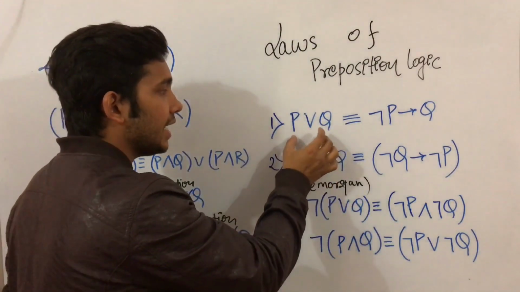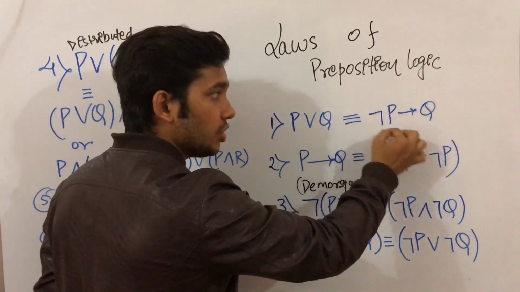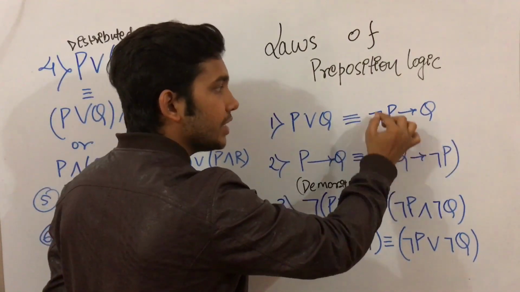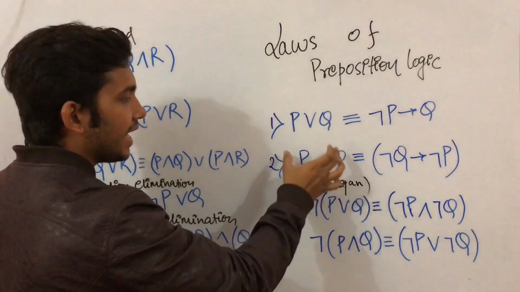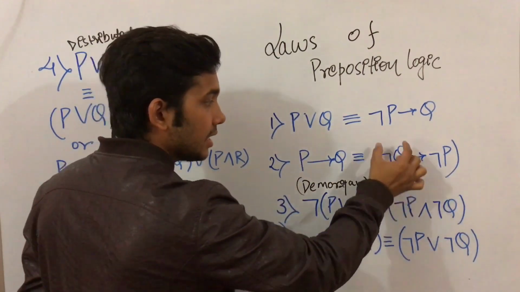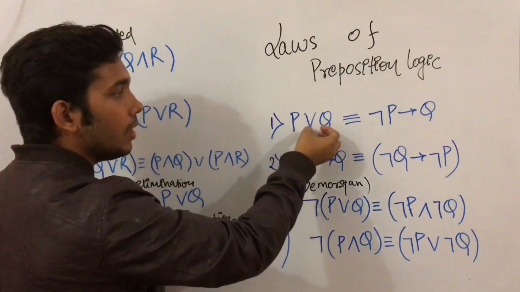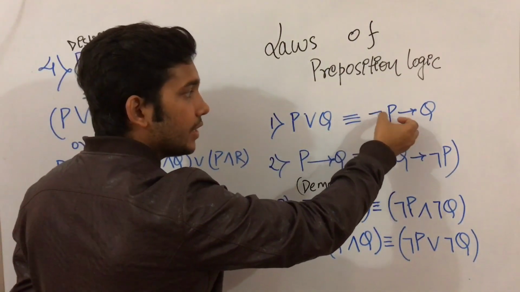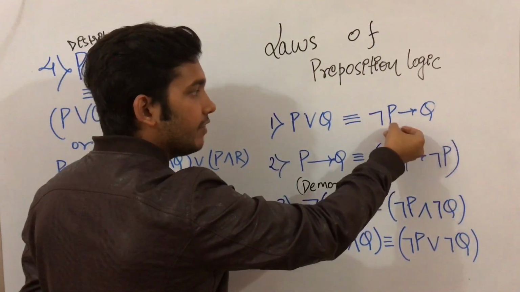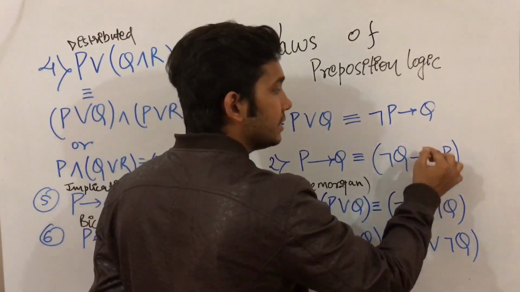So the first connective is P or Q, and this P or Q can equivalently be written as negation of P implies Q. So whenever we see P or Q, we write it as negation of P implies Q. Second law, if we find P implies Q, then equivalently this statement can be written as negation of Q implies negation of P.